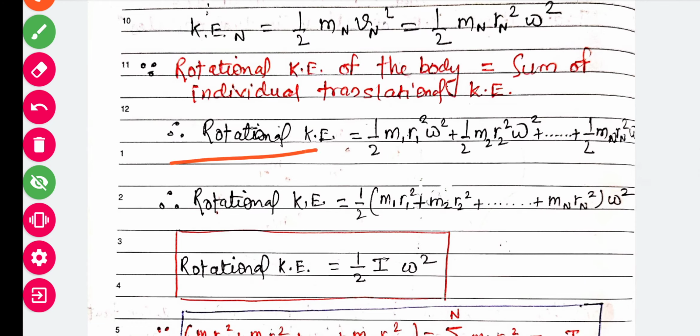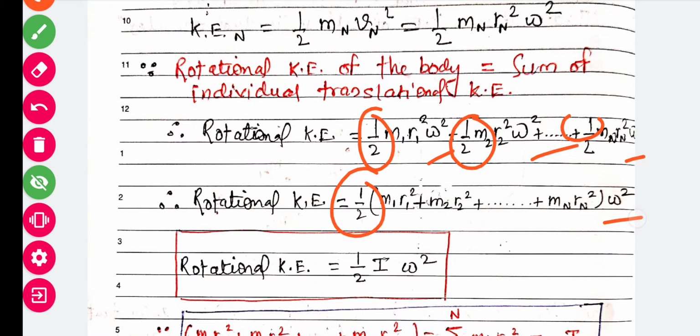This is the rotational kinetic energy: half m1 r1 square omega square plus half m2 r2 square omega square, dot dot, half mn rn square omega square. These are nothing but the summation, or you can say addition, of all the individual particles' kinetic energy, that is translational kinetic energy. In this case we can see half is common in all the terms, so I have taken half as common, and omega square is also the same for all the terms, so omega square is common.